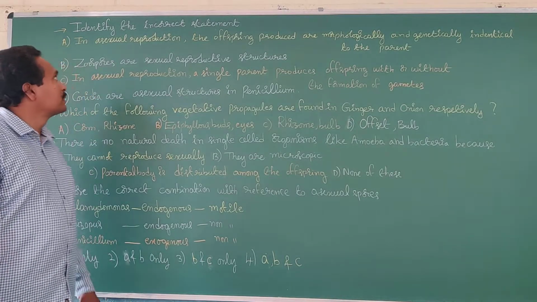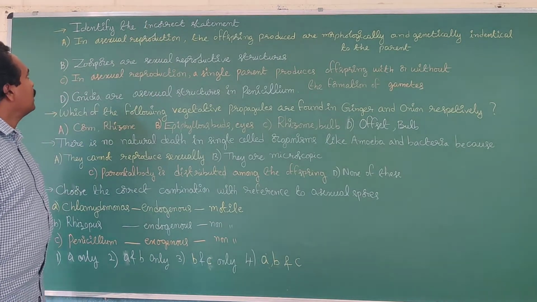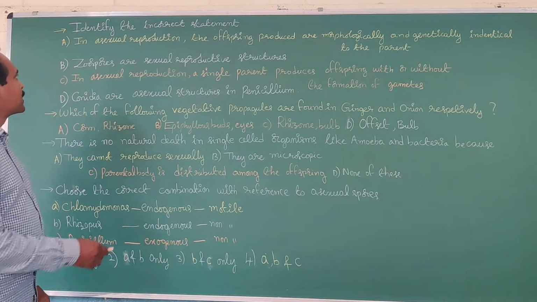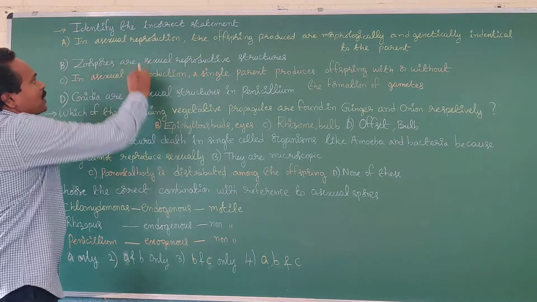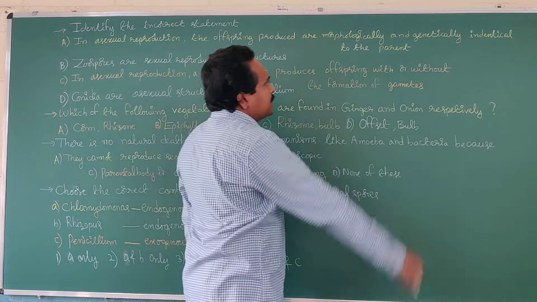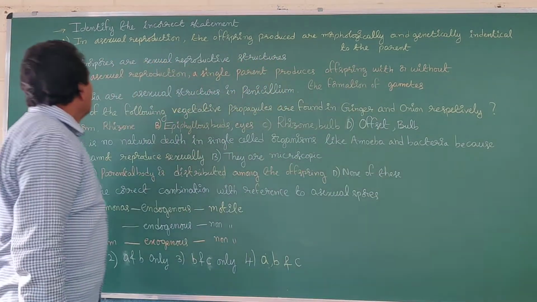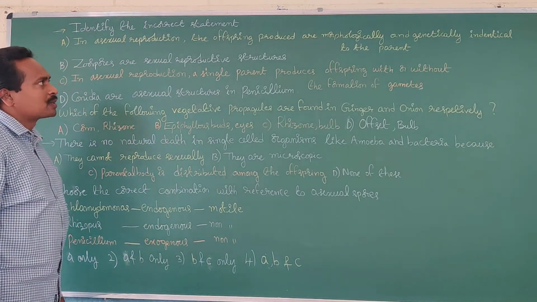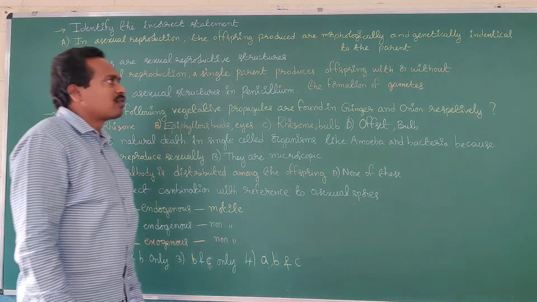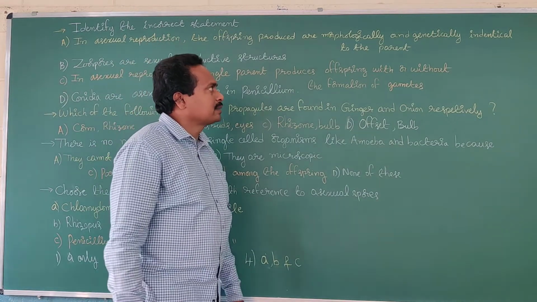Okay, what is the next question? Identify the incorrect statement. What are the options given? Option A: In asexual reproduction, the offspring produced are morphologically and genetically identical to the parent.